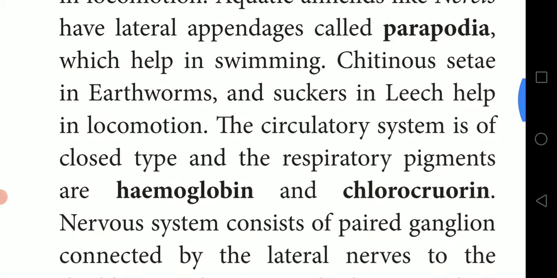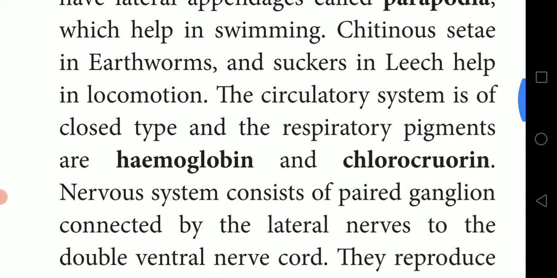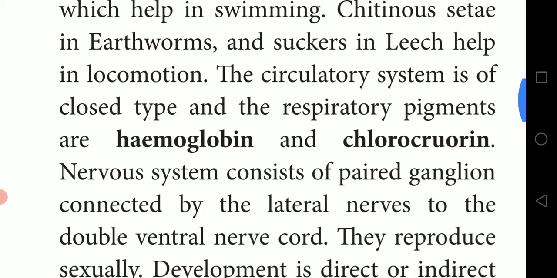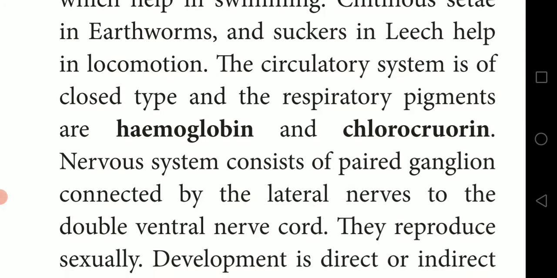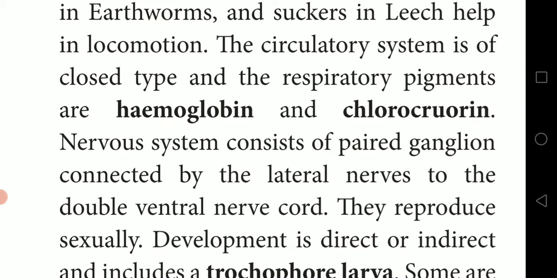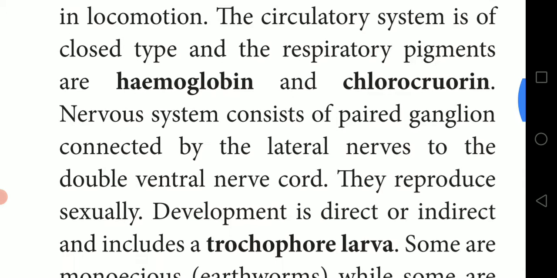Which is the locomotory organ of Nereis? Parapodia, in water. In earthworm, it is the chitinous setae. In leech, the sucker is the locomotory organ. Underline these important things, as one word may be asked. The circulatory system is of closed type, and the respiratory pigments are hemoglobin and chlorocruorin. Underline them. You know hemoglobin is a type of pigment that gives color.